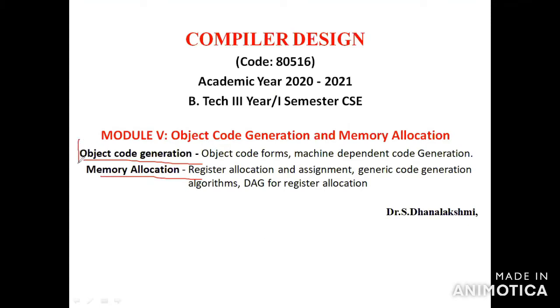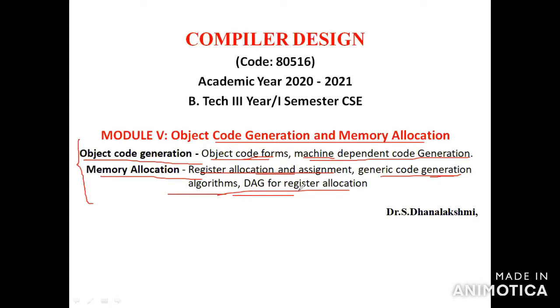So we are dividing it into two parts: one is object code generation, another one is memory allocation. In object code generation, we have object code forms, machine dependent code generation, register allocation and assignment, generic code generation algorithm, and DAG for register allocation. So we have five topics only in this module, and based on that you have to cover the syllabus.